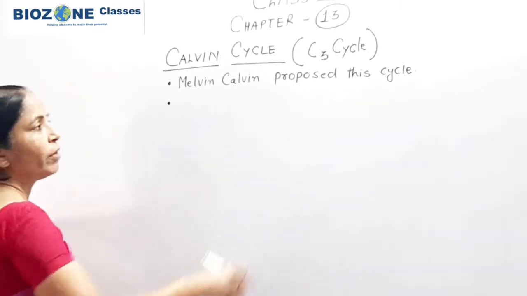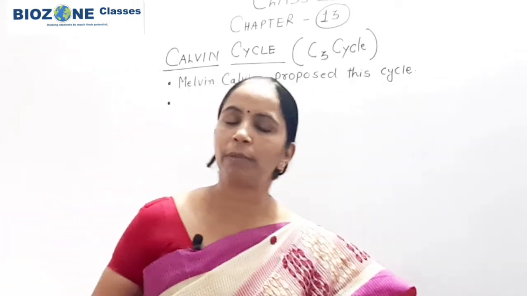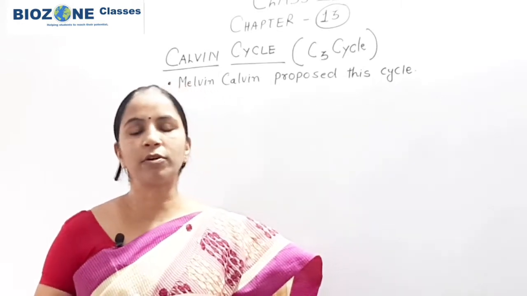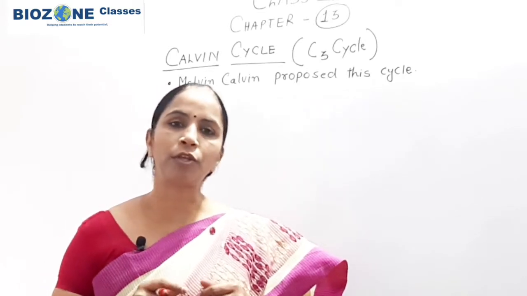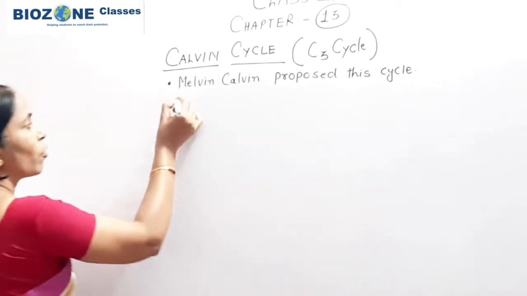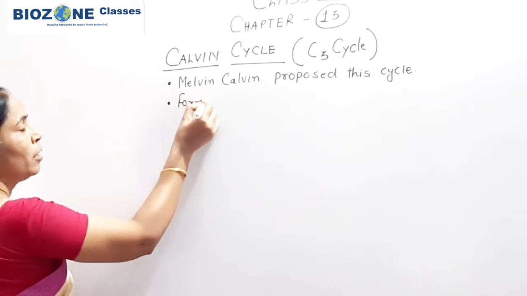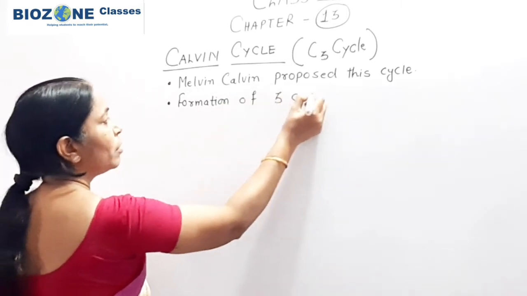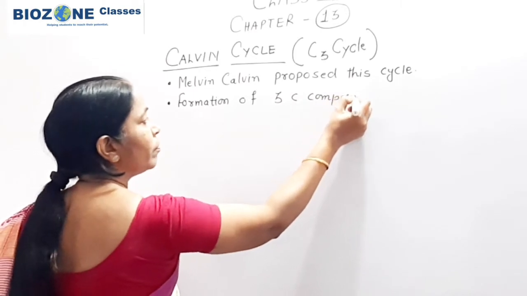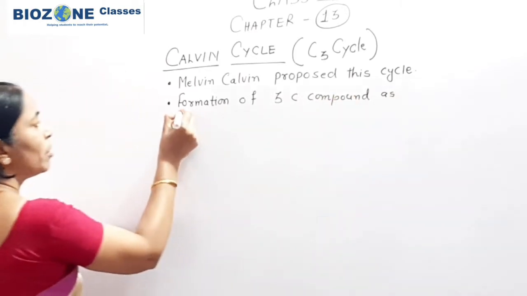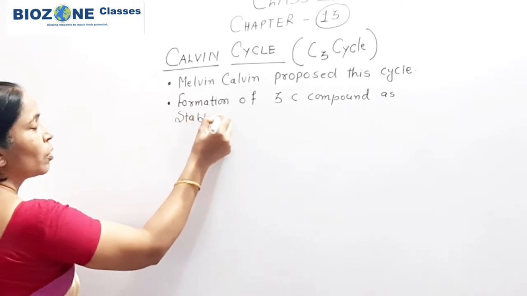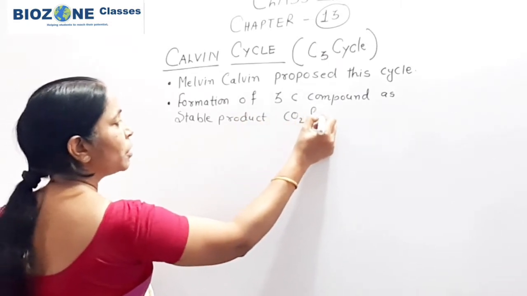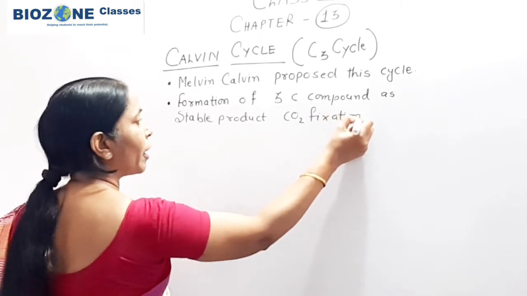And here you remember, the radioactive isotope of carbon was used by Calvin, and for the first time he observed the path of CO2 fixation as well as the formation of, most important thing, a 3 carbon compound as the stable product of CO2 fixation, and this is the reason that the cycle is called the C3 cycle.